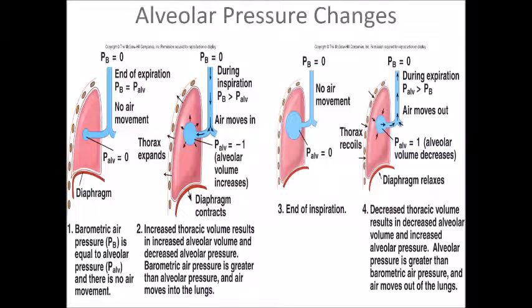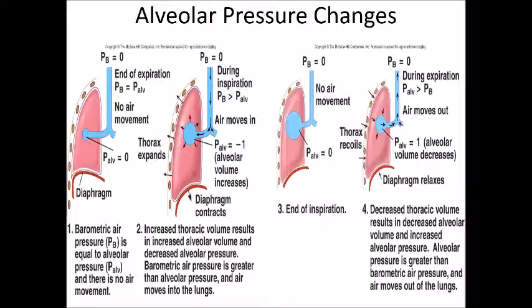So far what we have discussed is shown in these diagrams. Now you can see in the first diagram the barometric air pressure is equal to alveolar pressure, and there is no movement of the air in or out of the lungs. Now in the second diagram, the thoracic volume is increasing.